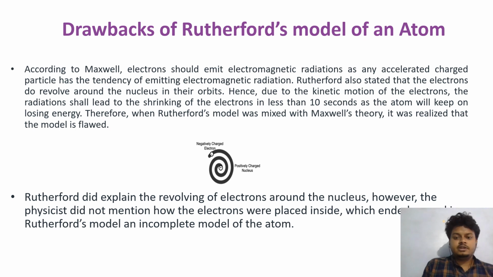There is also another drawback in the Rutherford atomic model. Rutherford did explain the revolving electrons around the nucleus. However, the physicist did not mention how the electrons were placed inside, which ended up making the Rutherford model an incomplete model of the atom. Next,